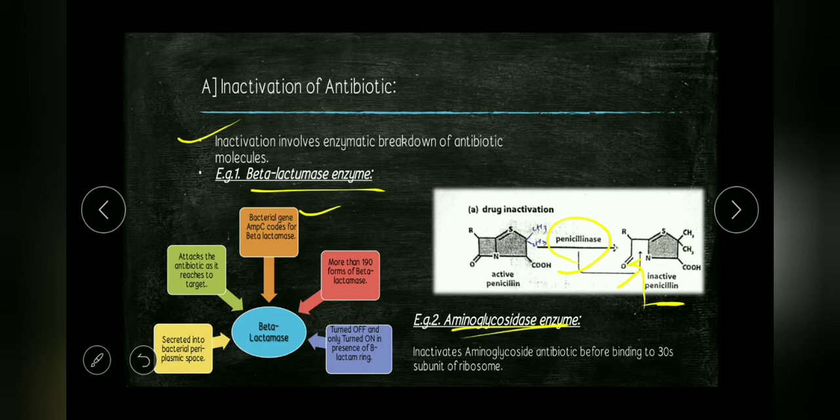the aminoglycosidase enzyme. The aminoglycosidase enzyme inactivates aminoglycosides. Aminoglycoside antibiotics bind to the 30S subunit of the ribosome. Before binding to the 30S subunit, the aminoglycosidase enzyme inactivates the drug. Okay, so that's all about inactivation of antibiotic.